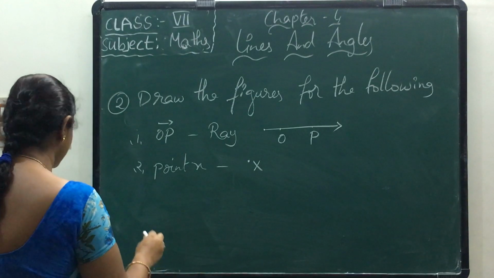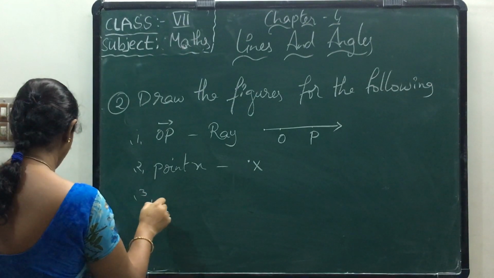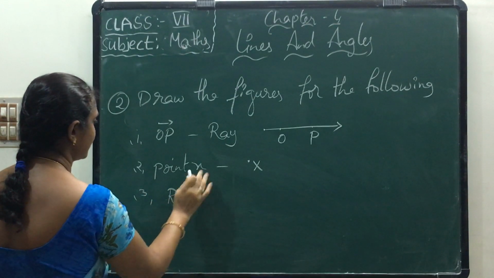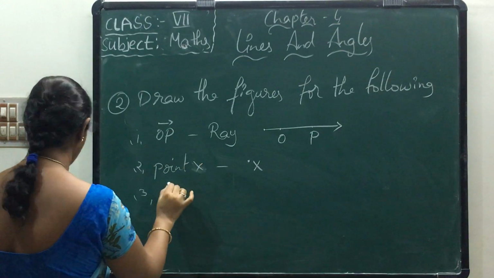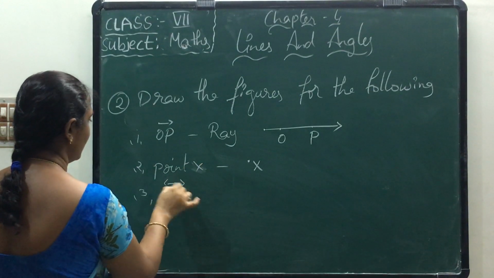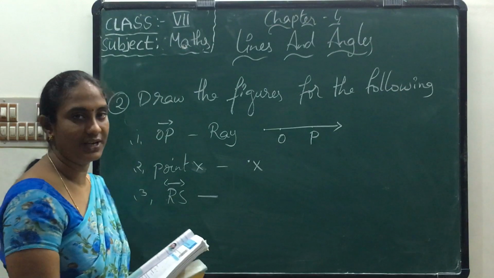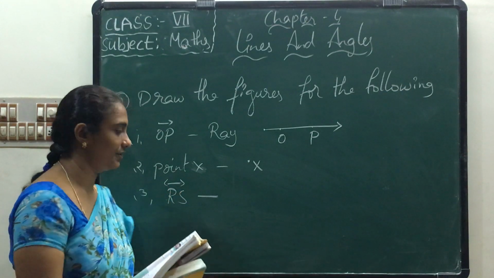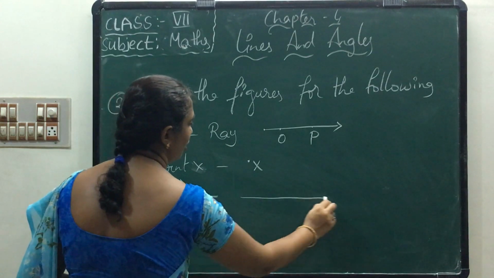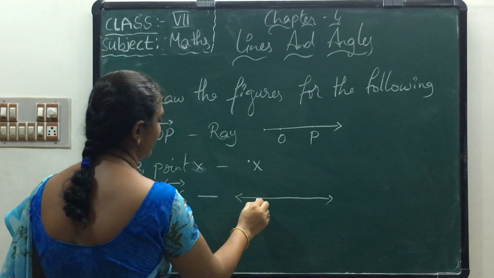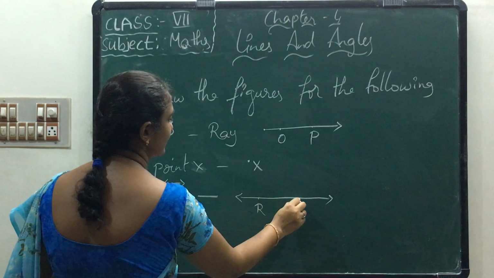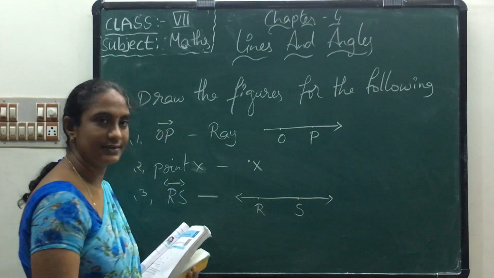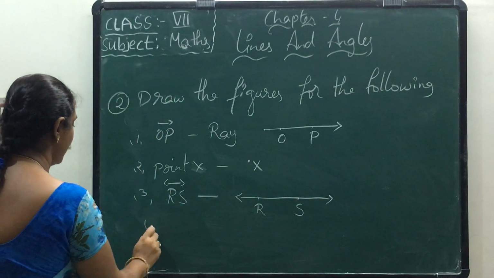The next one, the third one, RS. What symbol have they given here? There is no end point, so it is called a line. How do we draw it? Draw a line like this and mark the points R and S. Okay. The next one, the fourth one,